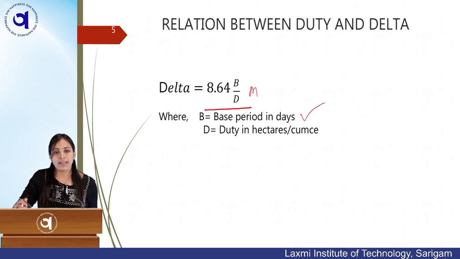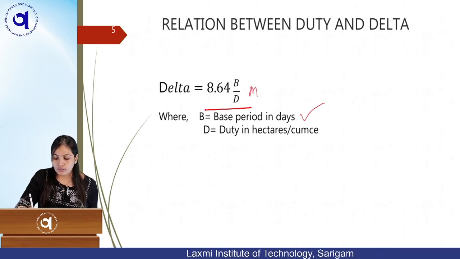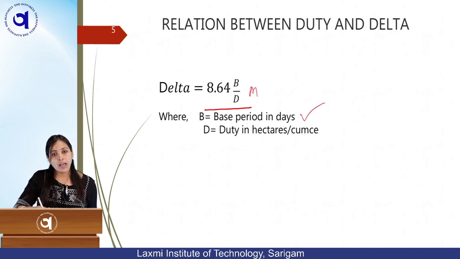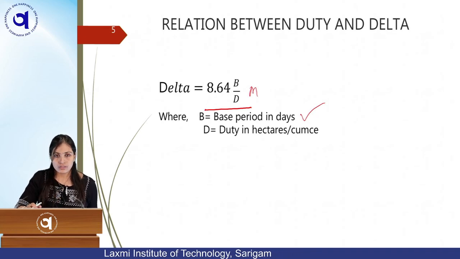For example, if your particular crop takes 120 days to grow, then your base period will be 120 days. And duty D is in hectares per cumec. If you have delta, you can find the duty, and if you have the duty, you can find the delta. So it works vice versa, delta and duty.